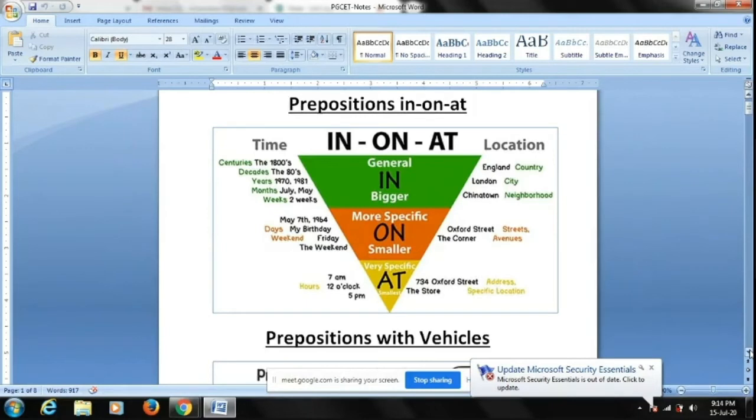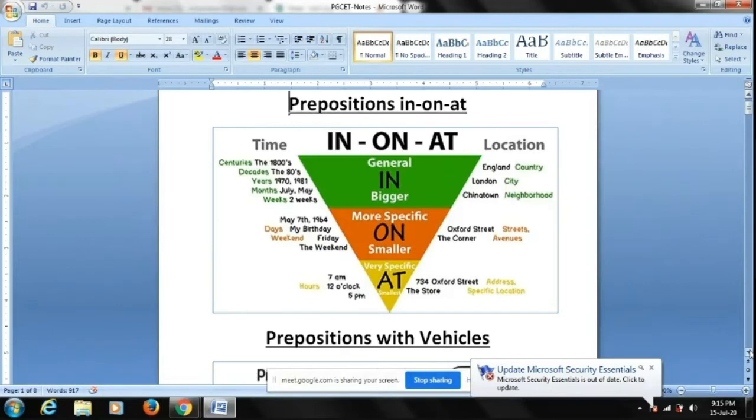Okay, and then when you want to be even more specific about time, that is when you want to talk about the time in terms of hours and minutes, then we use at. So what time did you wake up? I woke up at 6 o'clock. I woke up at 5 o'clock. I have my class at 12 o'clock. So at is used to talk about time, which is even shorter.